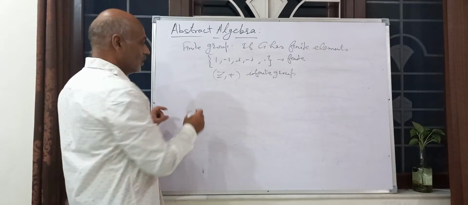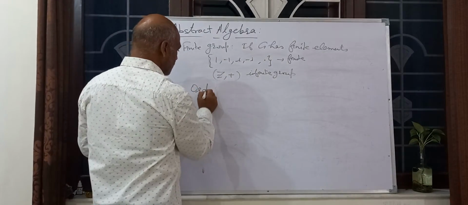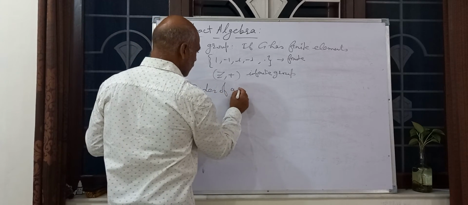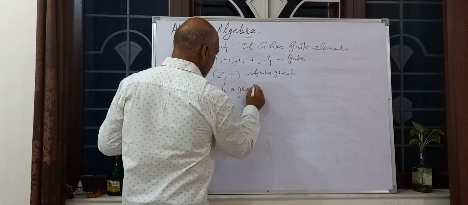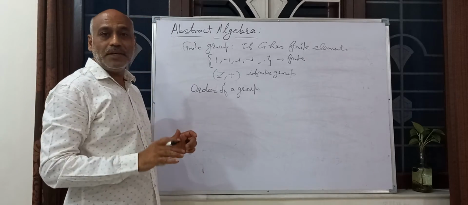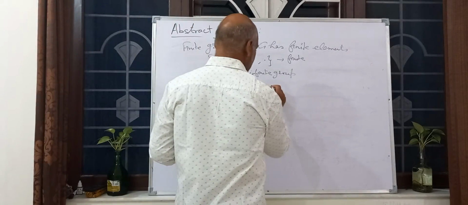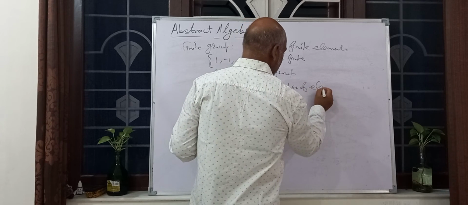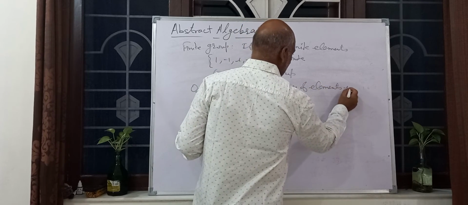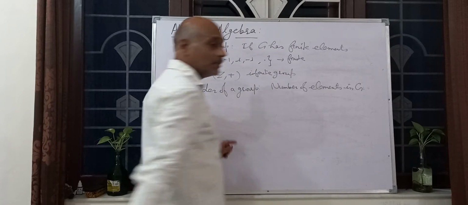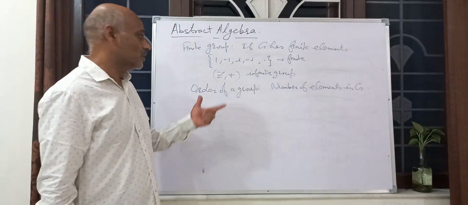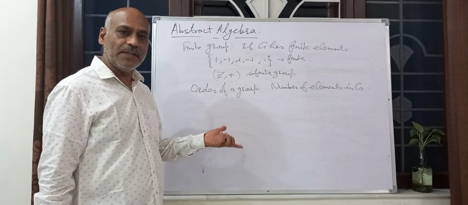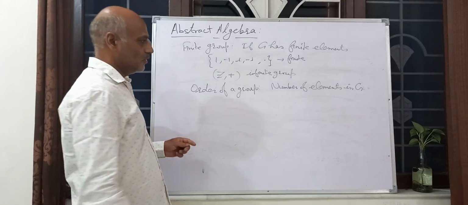What is the order of a group? The number of elements in G is known as the order of the group, if it is finite, otherwise infinite.